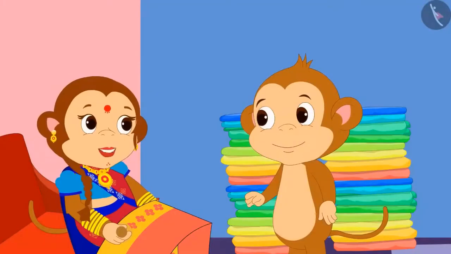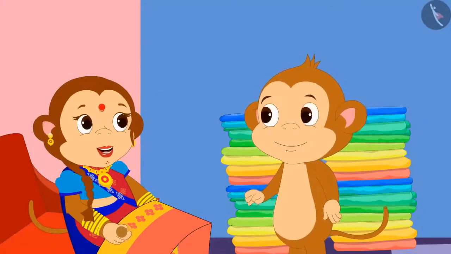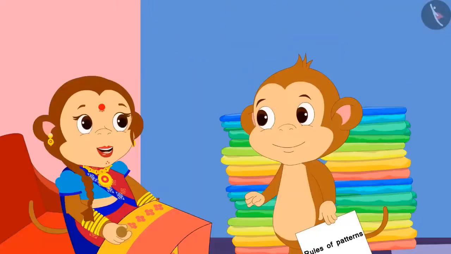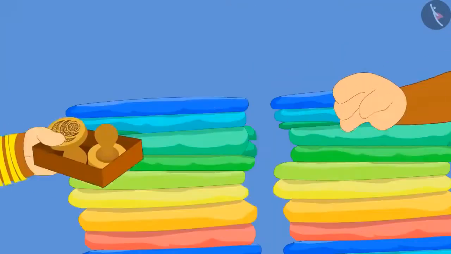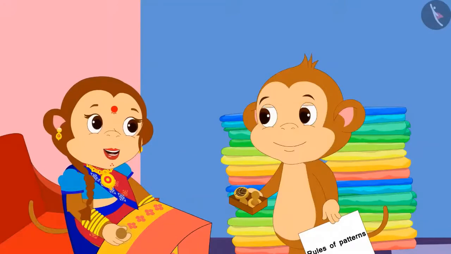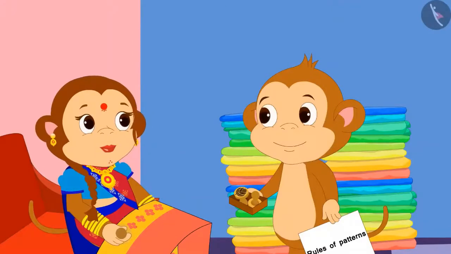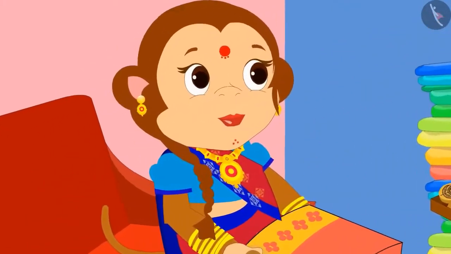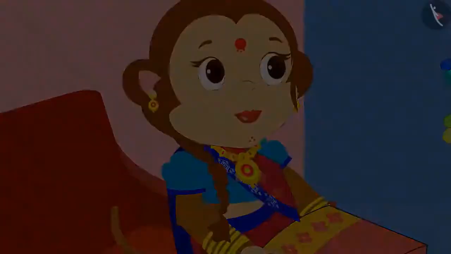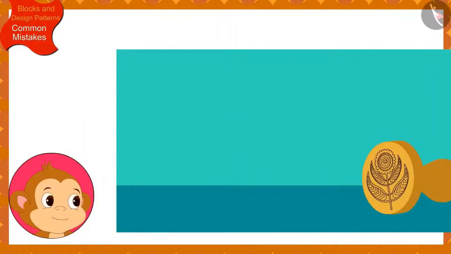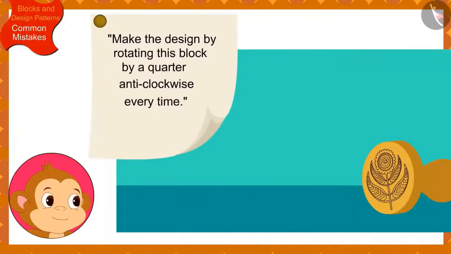Babbanji, I will write the rules of the pattern you need to make on the saris on a piece of paper for you. You only need to use these blocks and make the designs according to that rule. Banno told Babban. Babban has to make the design using this block according to this rule on the first sari.